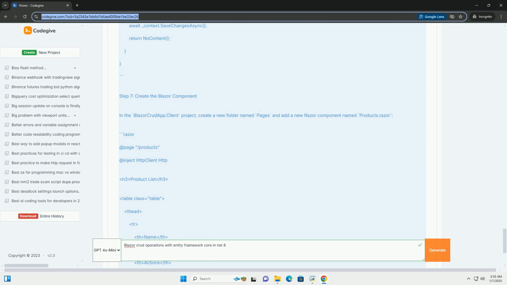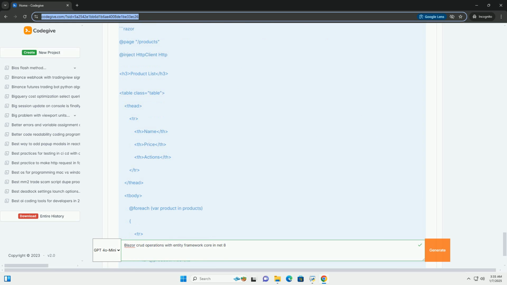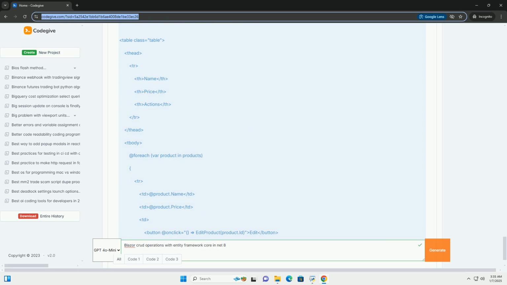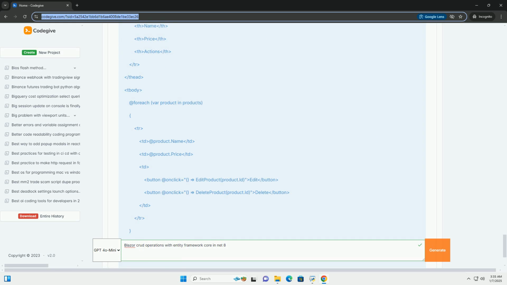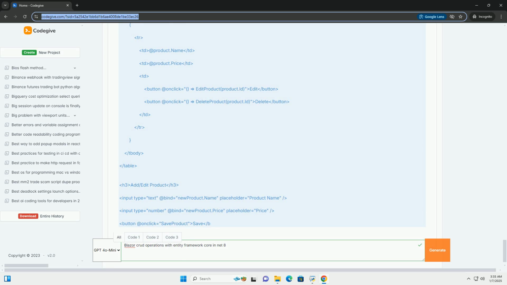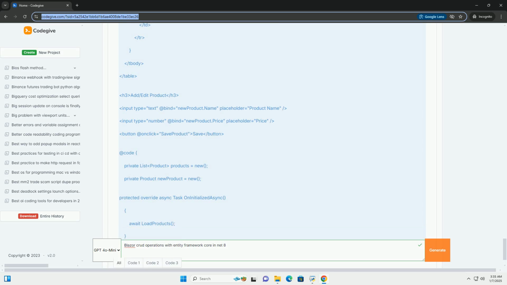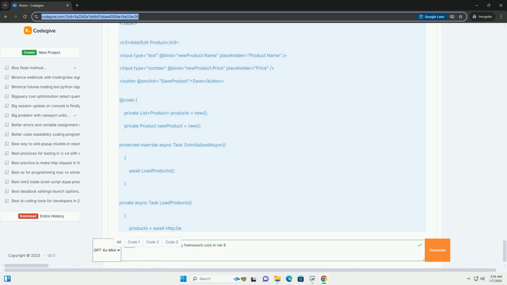Step 2. Create the model. In the blazorcrudapp.server project, create a new folder named Models and add a class named product.cs. Step 3. Create the DB context. In the same Models folder, create a new class named appdbcontext.cs.